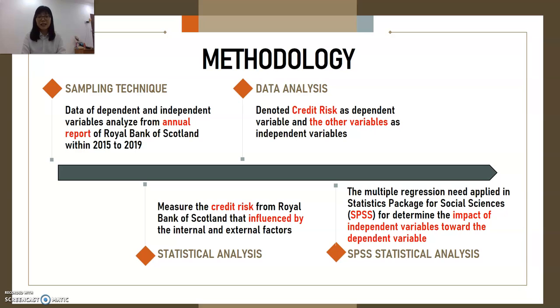Third is the data analysis. I already denote the credit risk as my dependent variable. Meanwhile, the other variables are the independent variables. Last but not least, I use SPSS statistical analysis to find out the multiple regression, which needs to be applied to determine the impact of the independent variables toward the dependent variable.